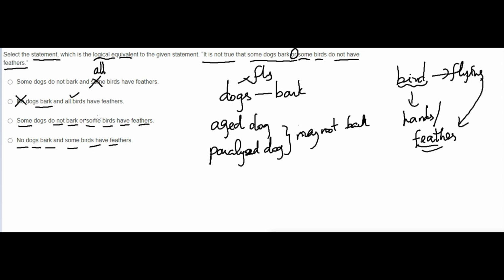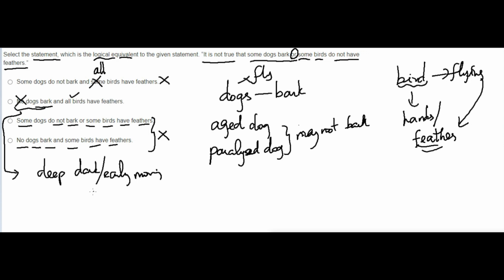So if you take these, these two will not be right, and this also will not be right. But no dogs bark may be possible, because sometimes, if it is very deep dark, or in the early morning, for some minutes, some of the times the dogs may not bark. And automatically all birds will have feathers.